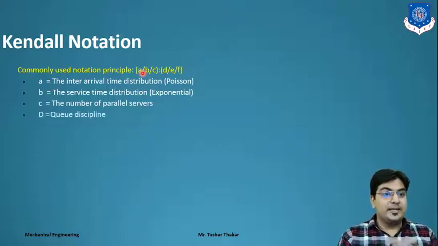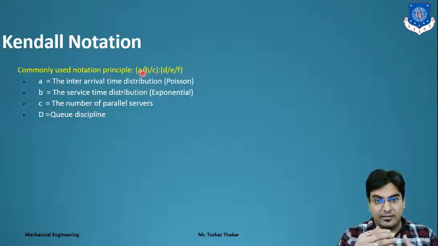In D, there is the queue discipline. Queue discipline means first come first serve, last come last serve, last come first serve, serve in random order, or priority-based service. All these types of queuing disciplines are there. So that is D.